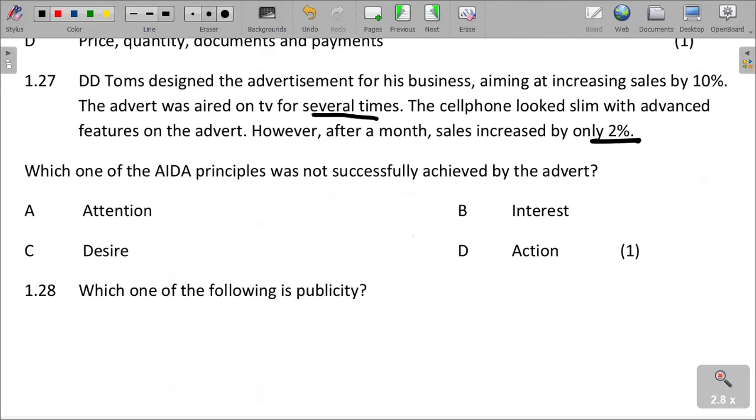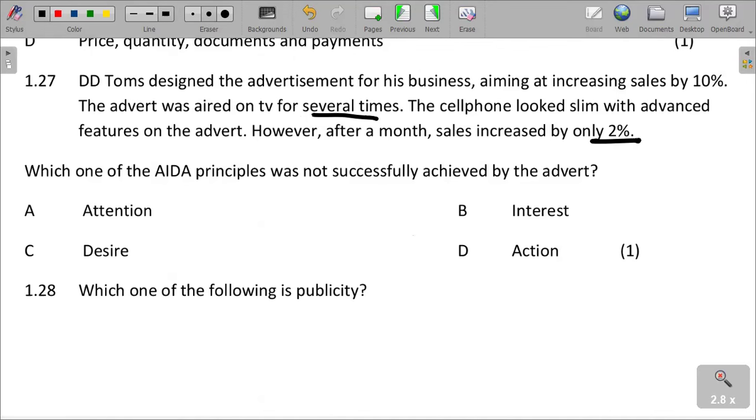You remember that when we are doing adverts, we need to understand the formula that customers must be convinced in a professional and orderly manner, and in terms of the advert, it must meet the AIDA formula. So, which of them can cause customers not to respond, so that out of the 10% that was expected, what therefore can be the problem that might have caused it to reach only 2%?